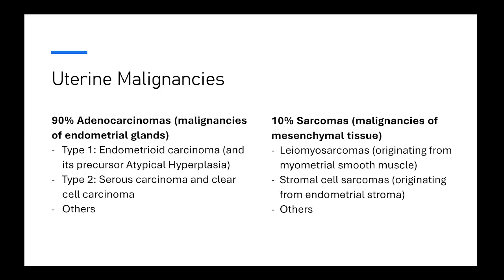The remaining 10% of uterine malignancies are sarcomas. Again, remember from our lecture on neoplasia, sarcomas are malignant tumors of the mesenchymal tissues. Most of these uterine sarcomas are leiomyosarcomas, which are sarcomas of the smooth muscle that originate from the myometrium. There are also stromal cell sarcomas, which originate from the endometrial stroma, and then other rare types. But for the purpose of this lecture, we will limit our discussion to leiomyosarcomas.